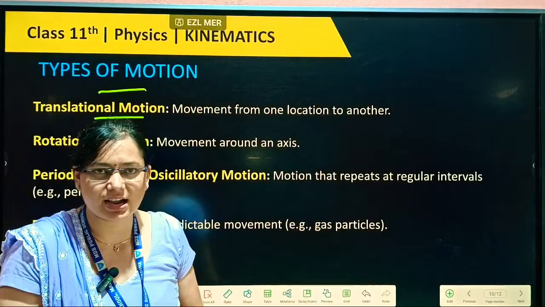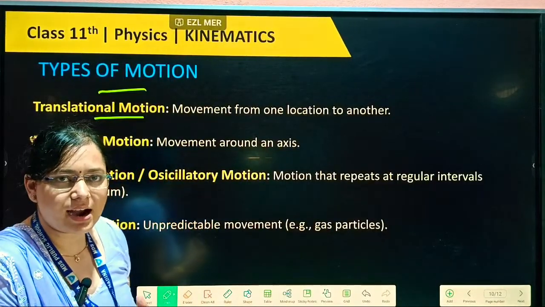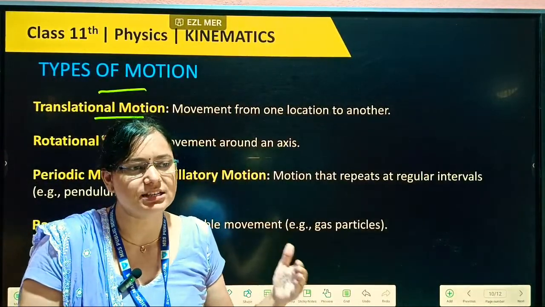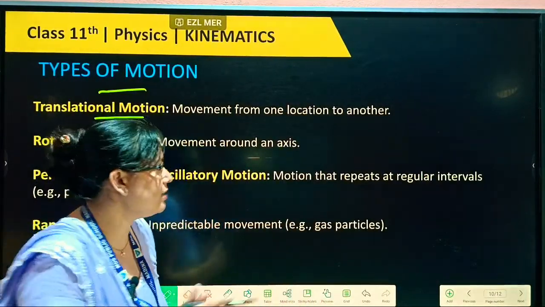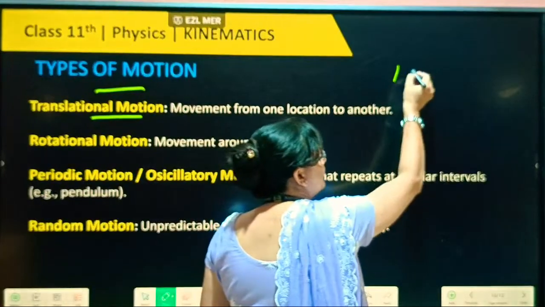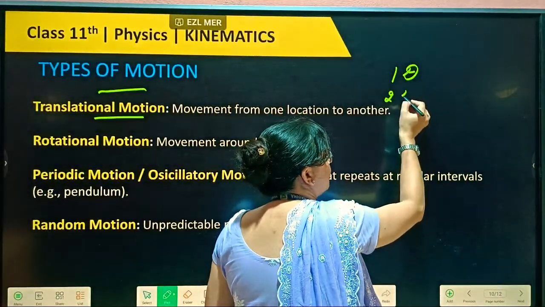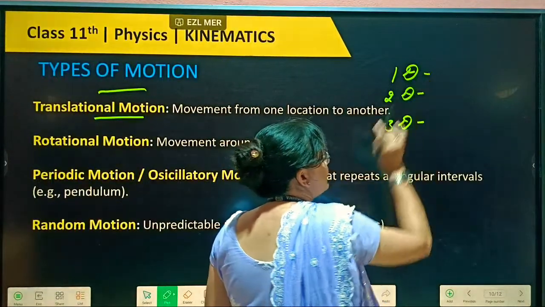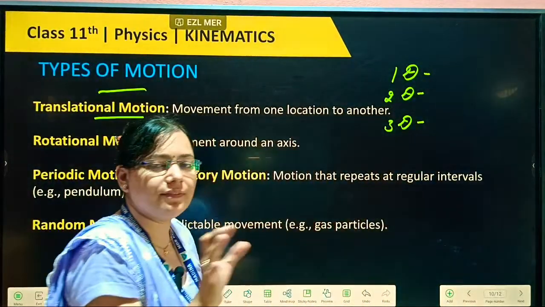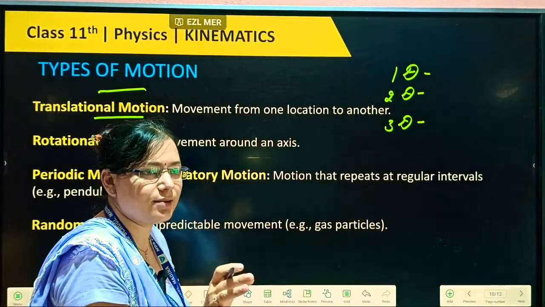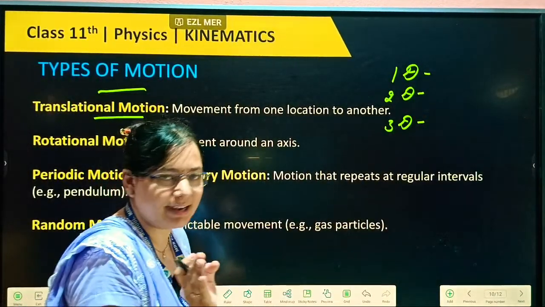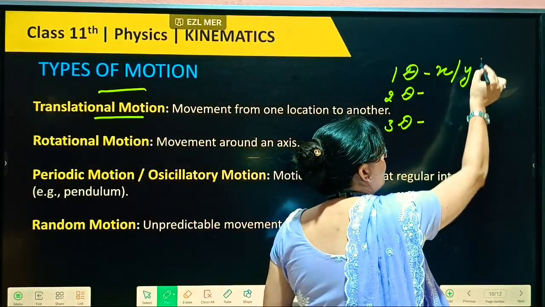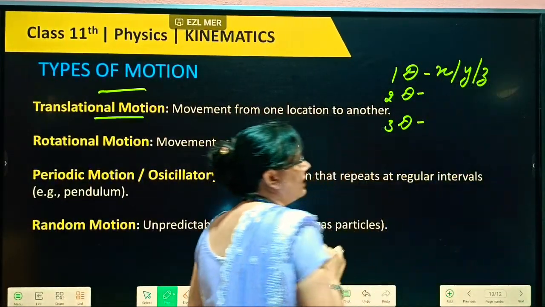In the last class we have done this. Then all are divided along three axes: one dimension, two dimension and three dimension. If any object is moving along only one axis, that axis can be x, y or z, then we call it one dimension.